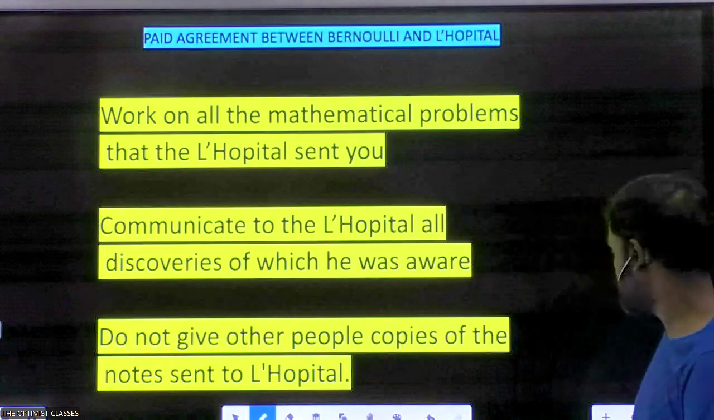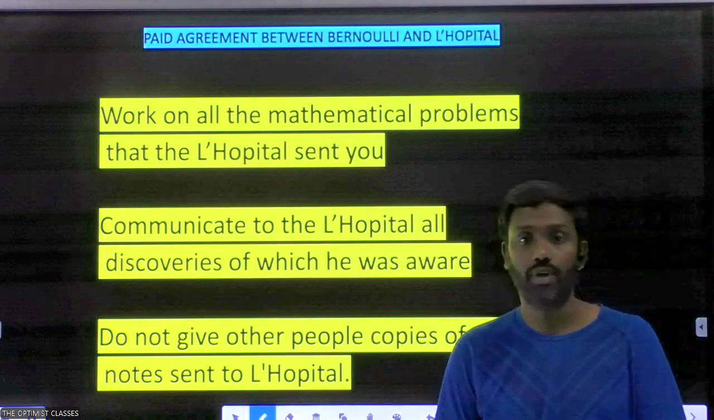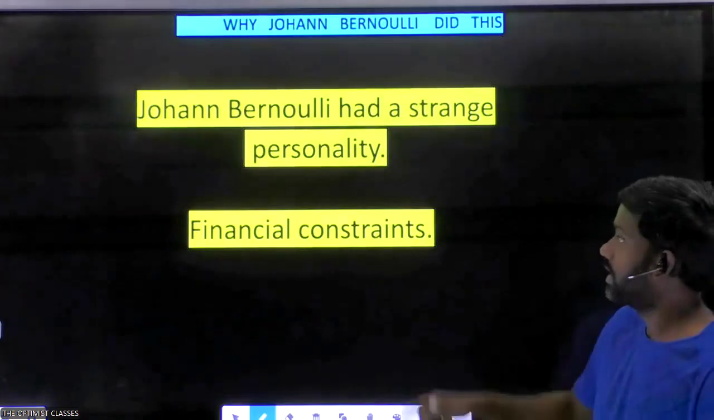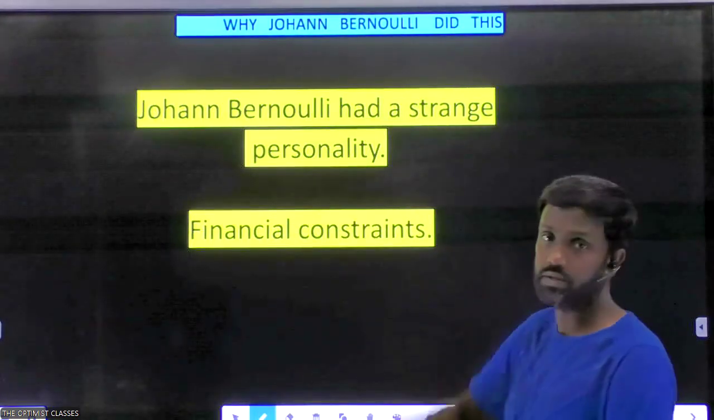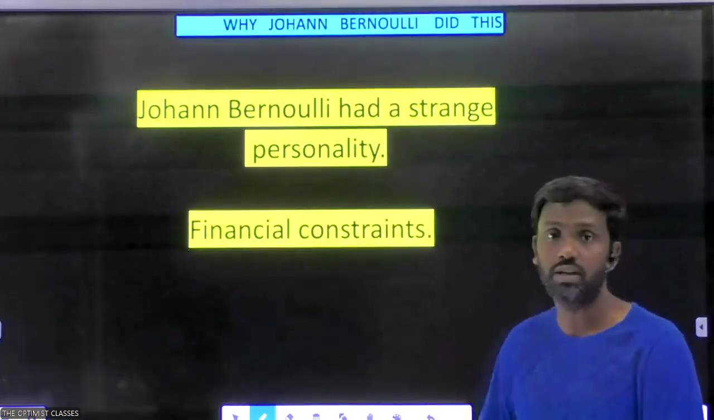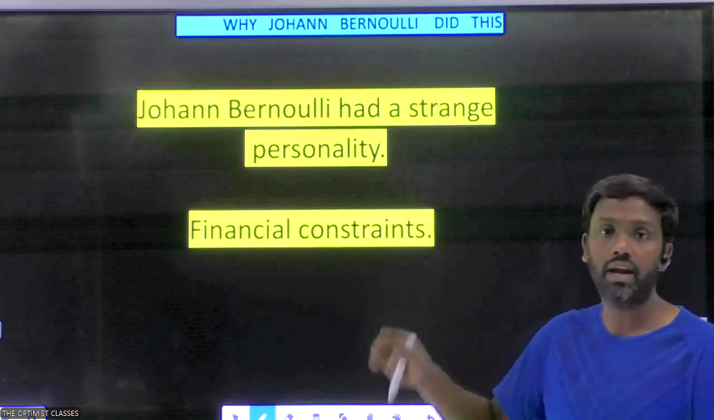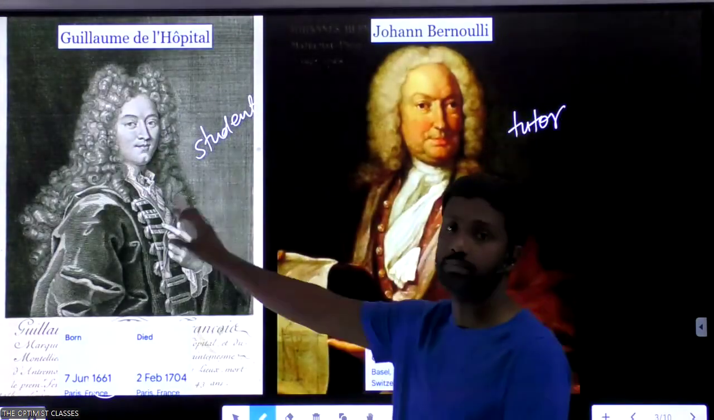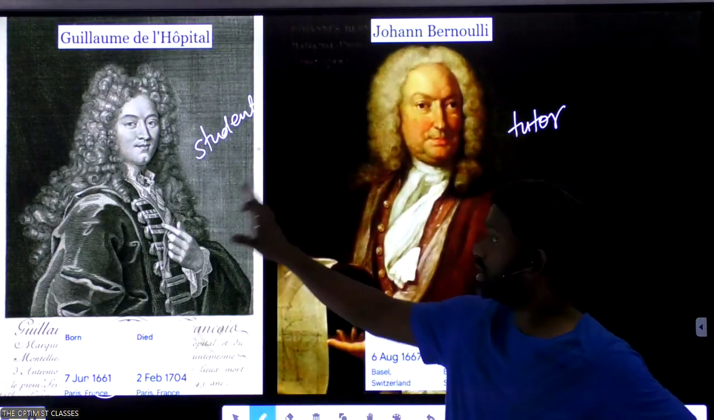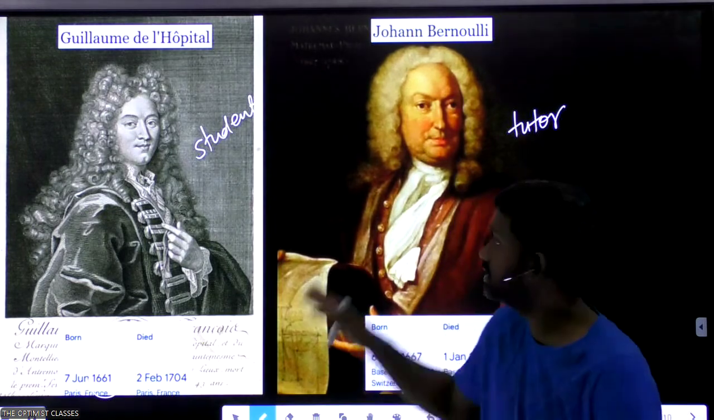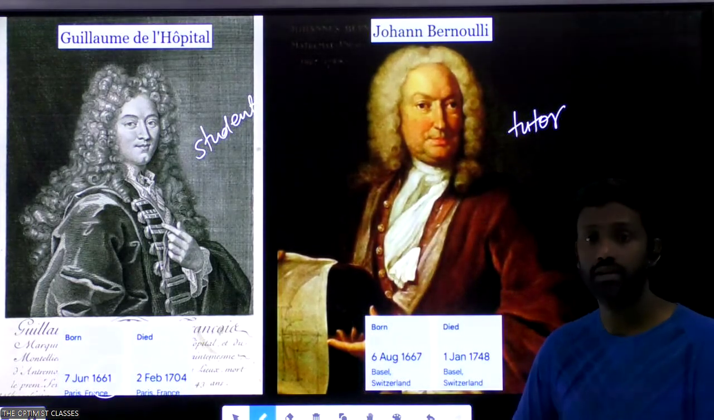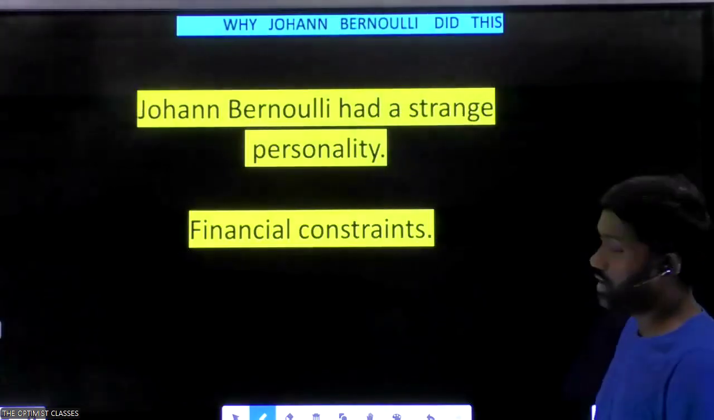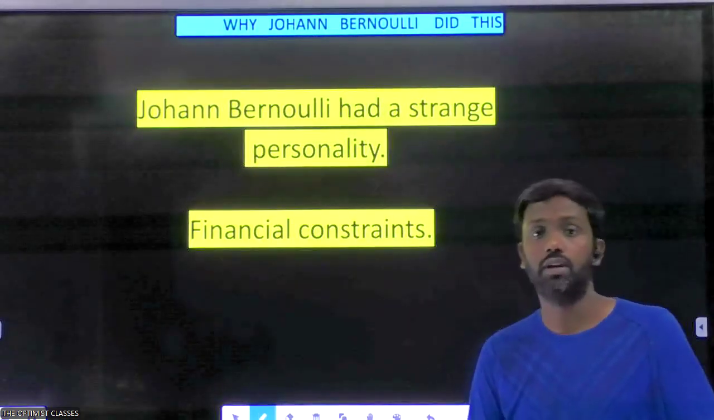So now the question arises why they entered into this kind of, in fact, strange agreement. The reason was this. Johann Bernoulli had a strange personality and he had financial constraints also. On the other hand, L'Hopital was actually a very rich person. L'Hopital used to live an aristocratic life, but Johann Bernoulli, on the other hand, was not very well off. He was basically sometimes jobless also. He did not have a permanent job.